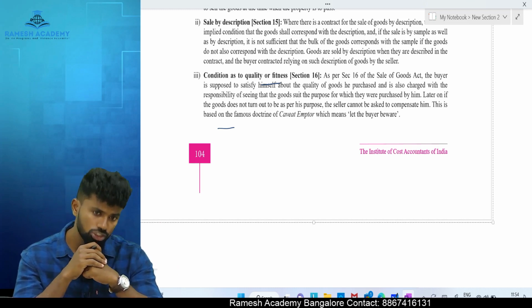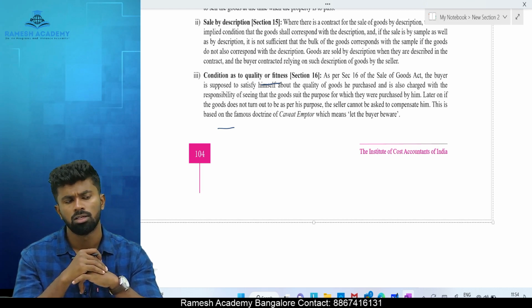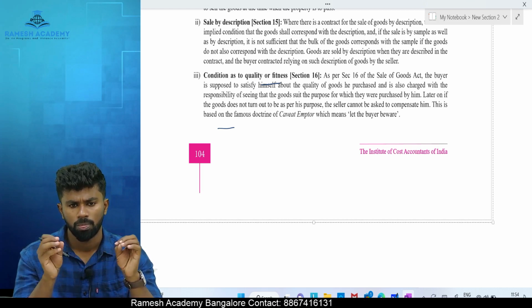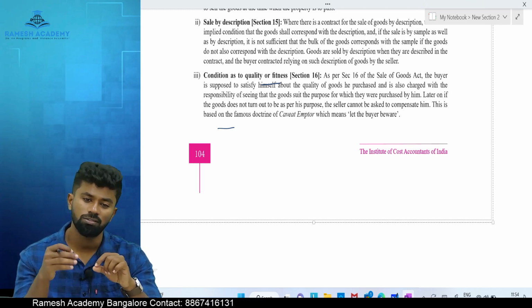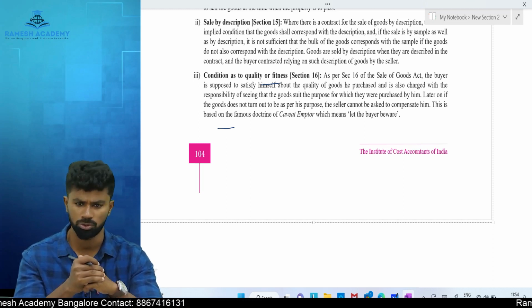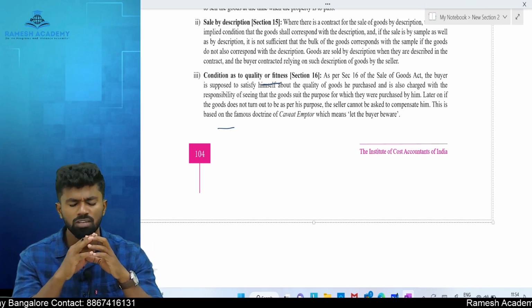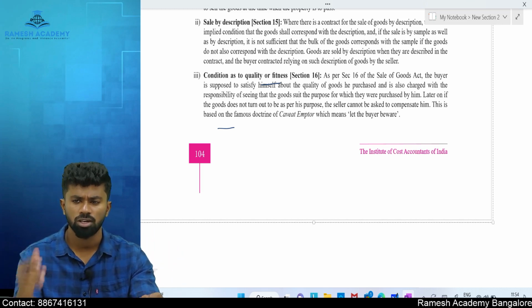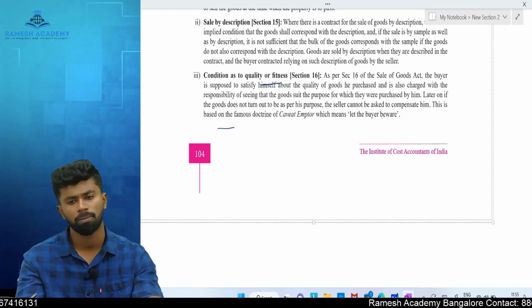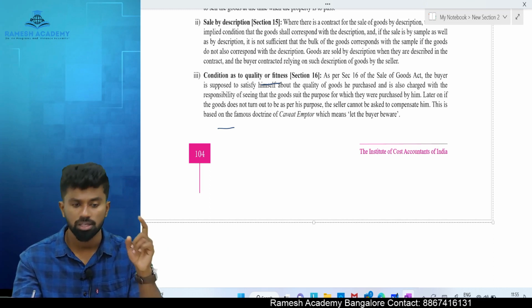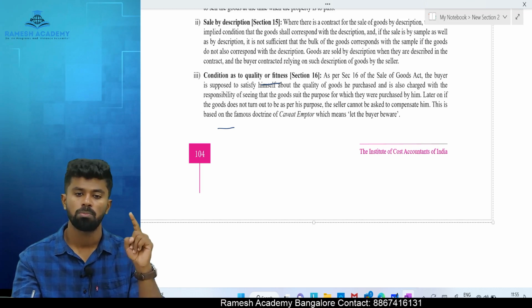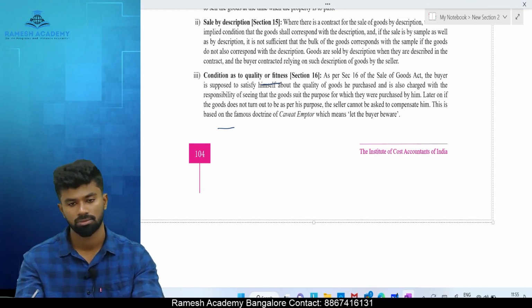And the third condition is that the buyer should rely upon skill and judgment of seller. Means he should not go with a brand name. He should leave it to the seller's decision, saying that you decide what is best for me. When these three conditions are satisfied, in that particular scenario, the burden shifts to seller.